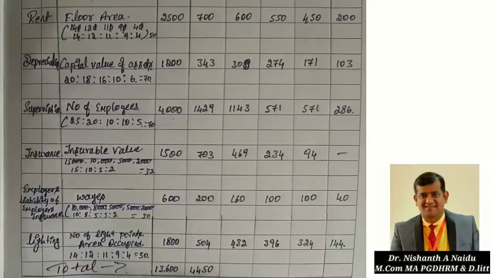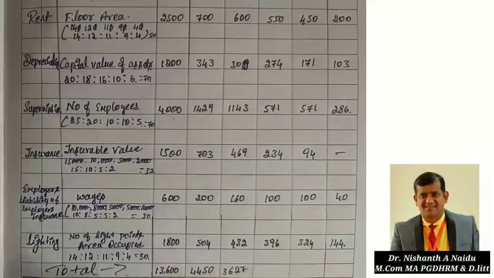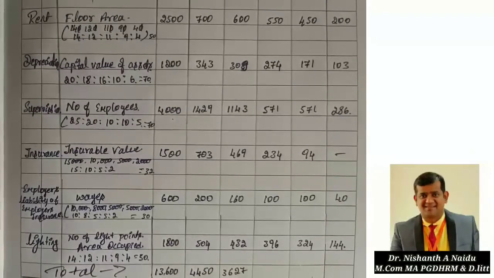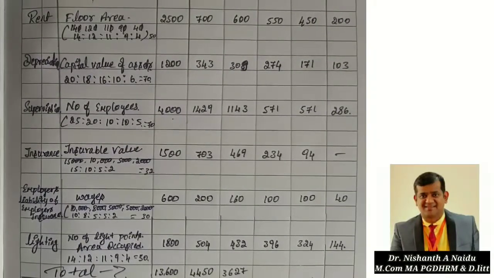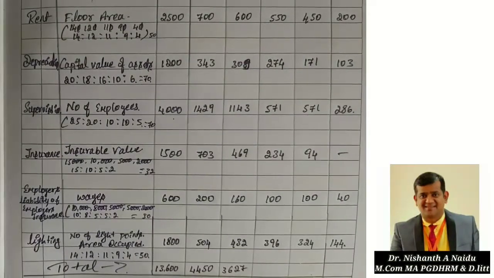Total 3627, I am getting. Next is 457 plus 550 plus 274 plus 571 plus 234 plus 100 plus 396. 2582 is the total.